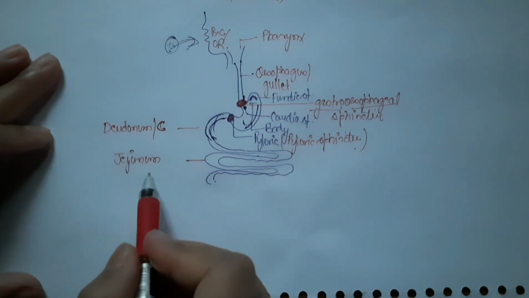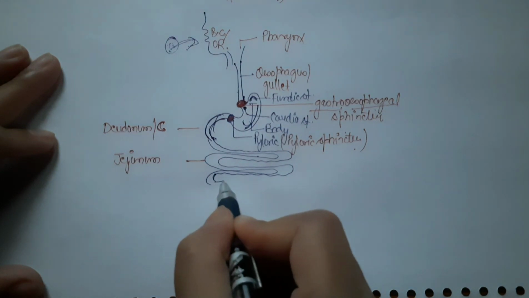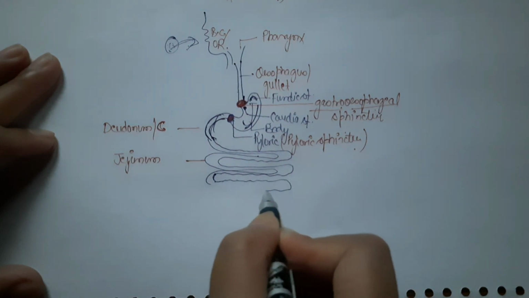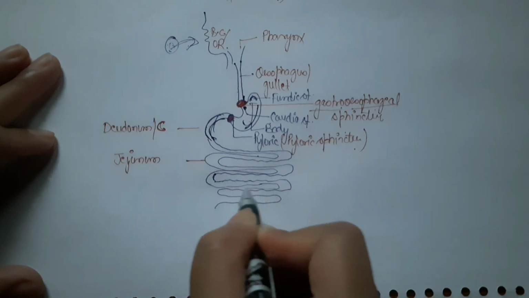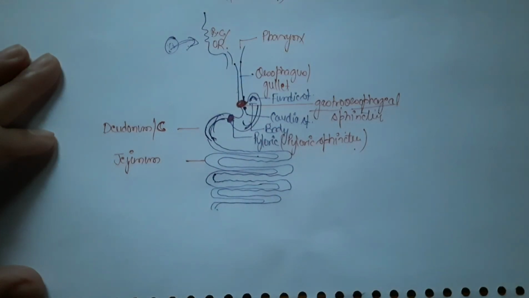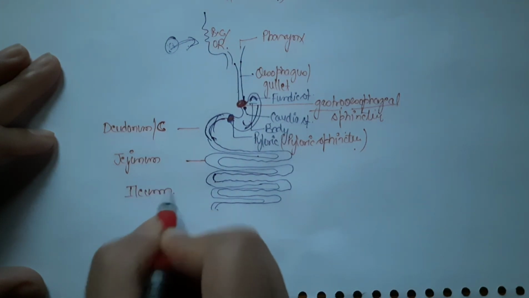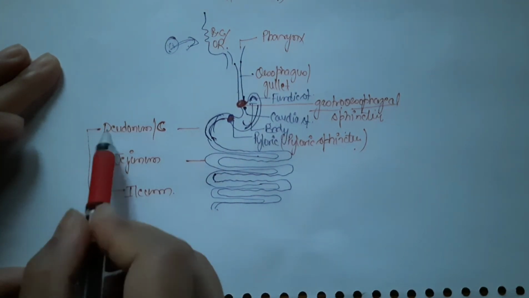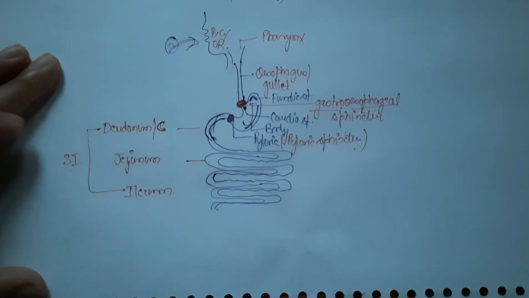This is also part of small intestine, and the later part of small intestine, which is highly coiled or more coiled than jejunum, is your ileum. This is ileum. All these 3, duodenum, jejunum and ileum, are part of small intestine.